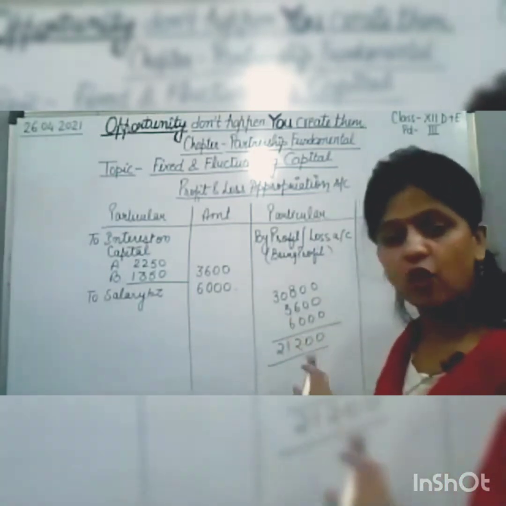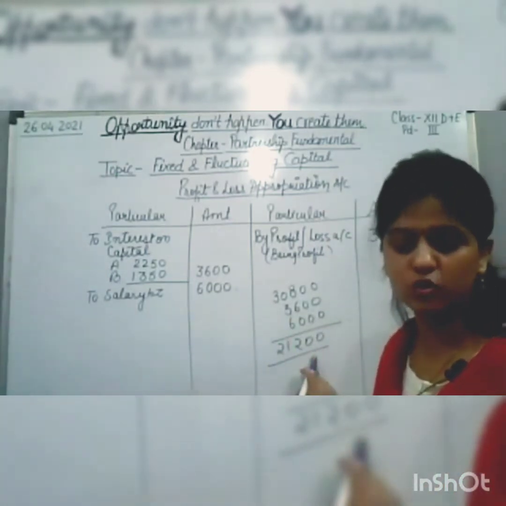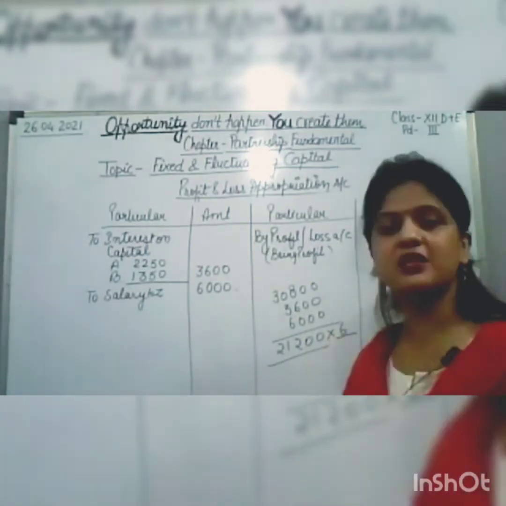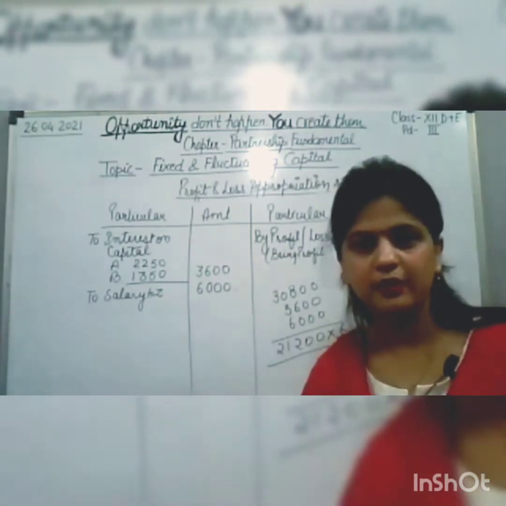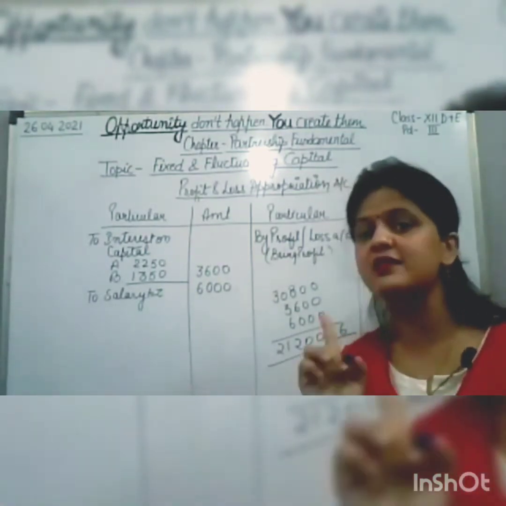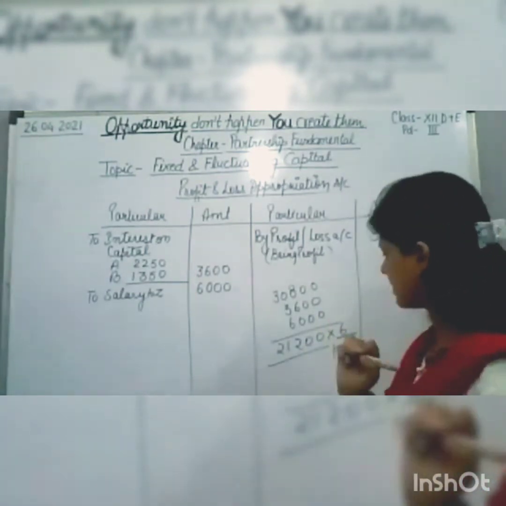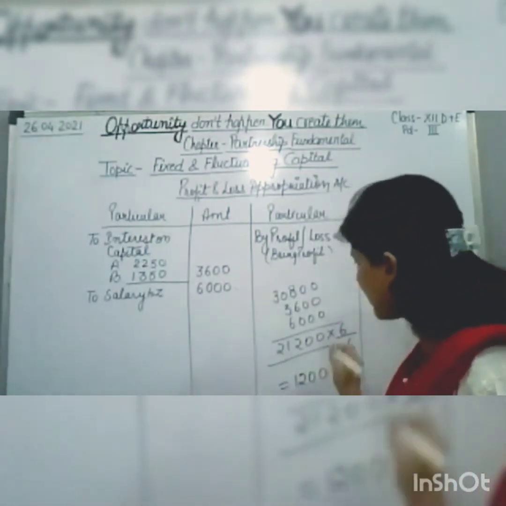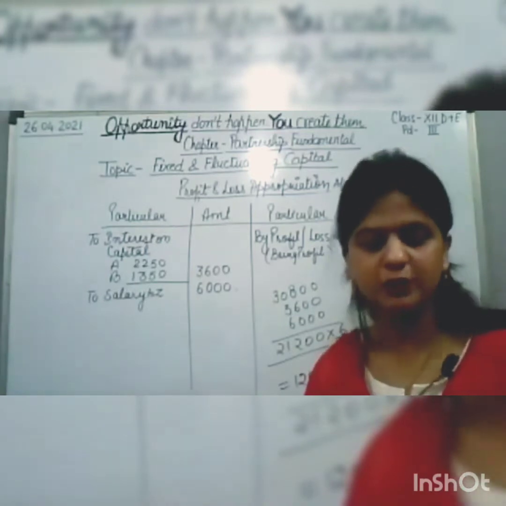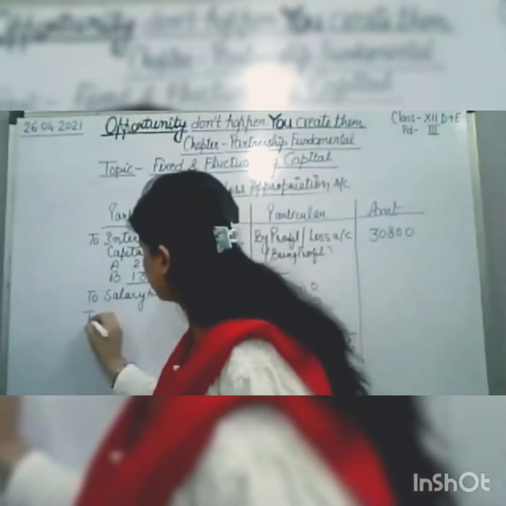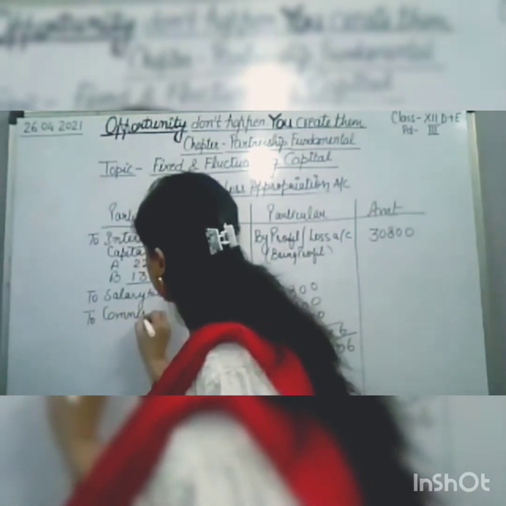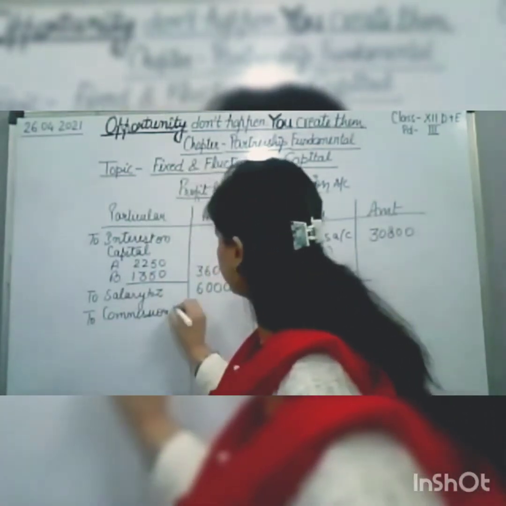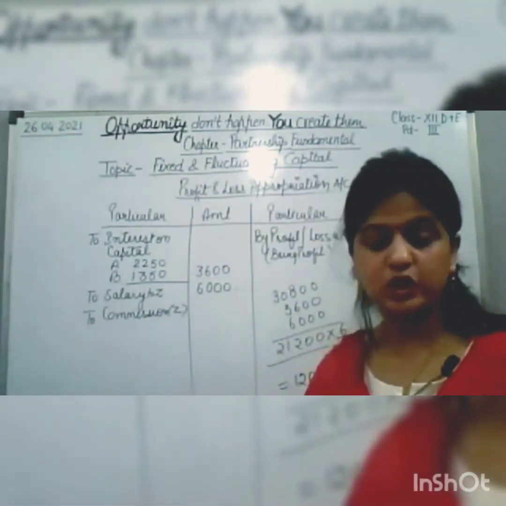On this 21,200 we need to calculate commission at 6%. 6% of 100 or 106? Because it is given after charging, so 106. 21,200 into 6 upon 106, and we will get 1,200. So commission to Z is 1,200.